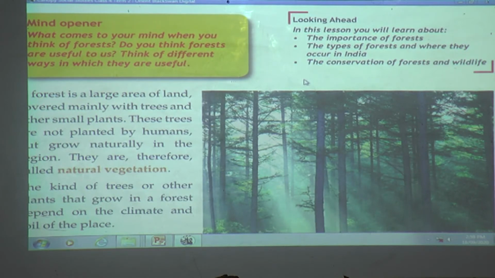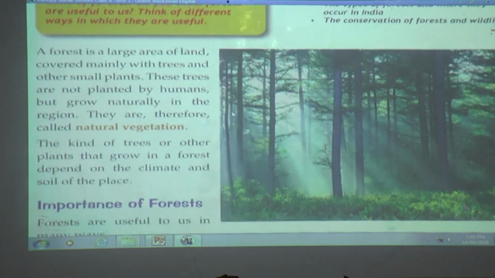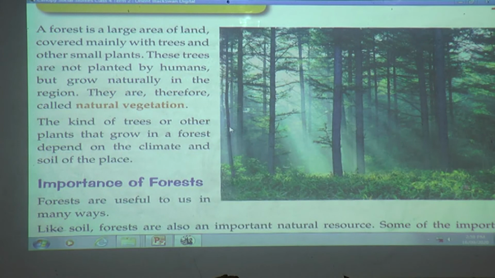A forest is a large area of land covered mainly with trees and other small plants. These trees are not planted by humans but grow naturally in the region. They are therefore called natural vegetation. The kind of trees or other plants that grow in a forest depend on the climate and soil of the place.